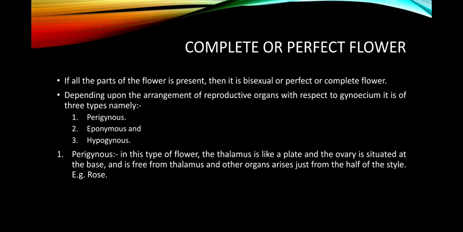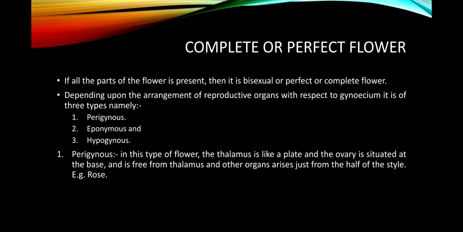The flower would be complete if all four parts, that is both essential and non-essential, the sepal, petal, stamen, and carpel, are present in a flower. Then this flower is called bisexual or perfect or complete flower.